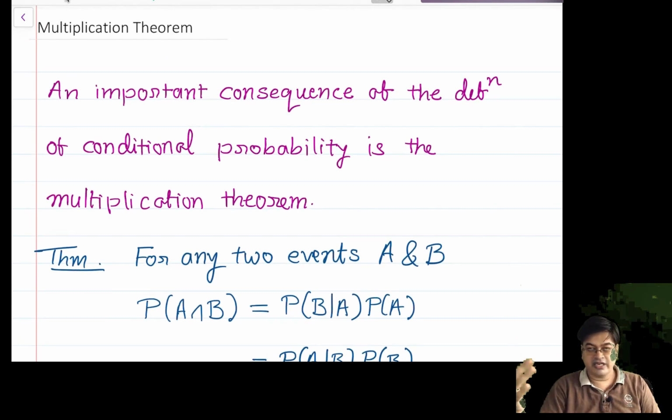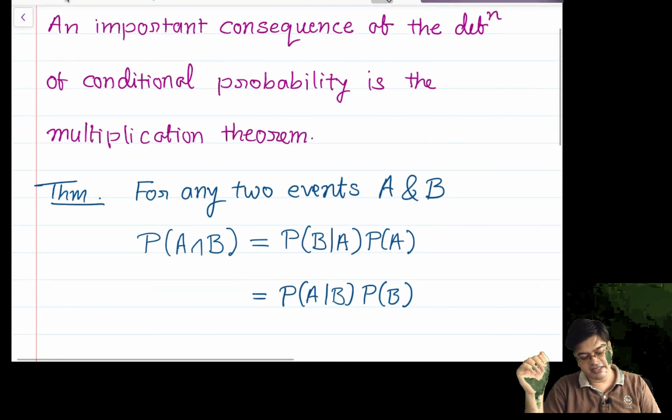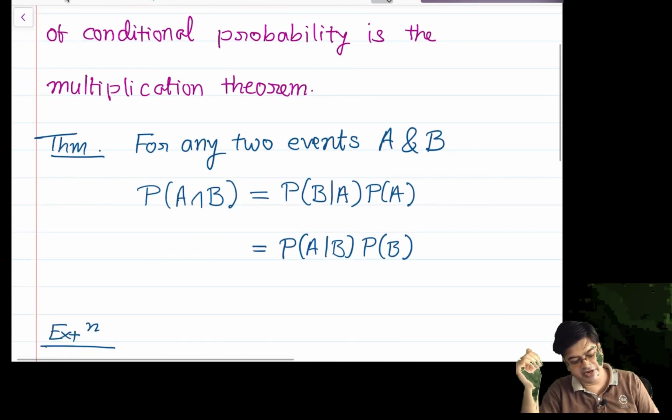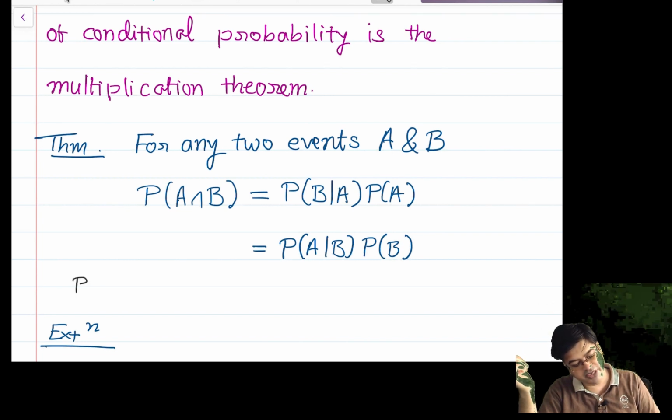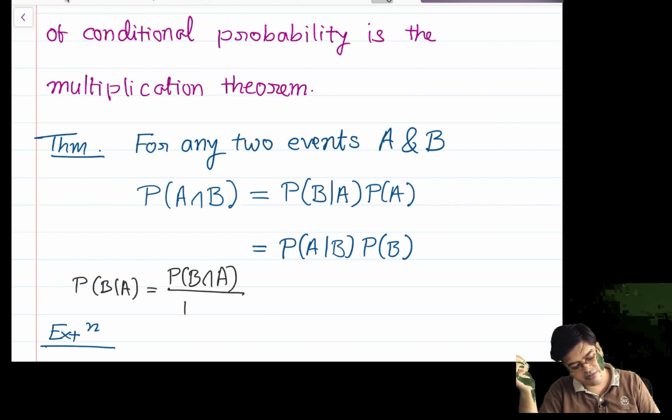So when we define conditional probability, a simple consequence of that is, suppose I want to talk about probability of B given A, then we have defined it to be equal to probability of B intersection A upon probability of A. This is our definition.